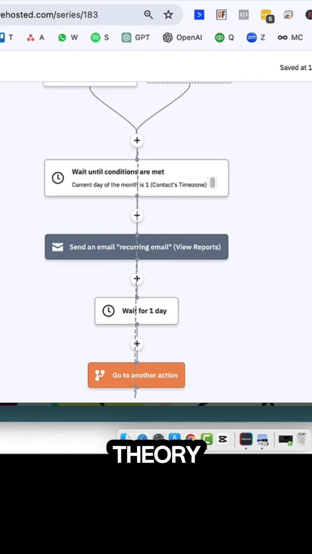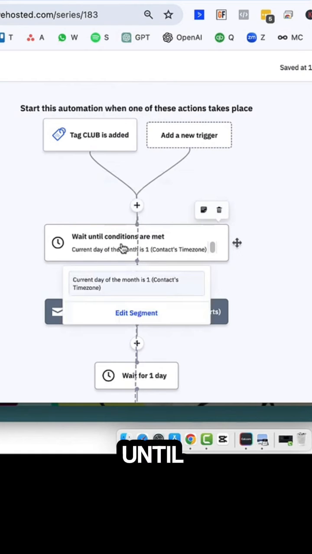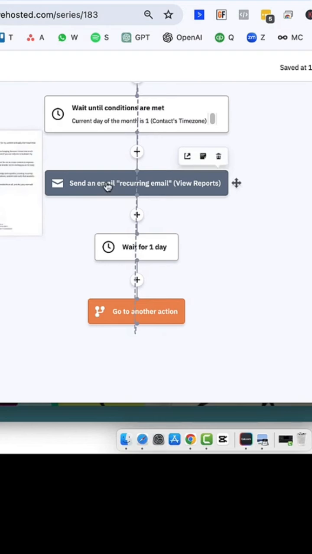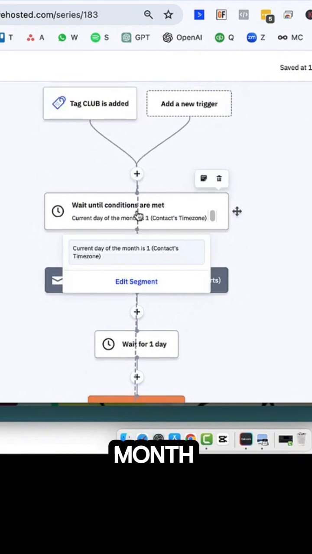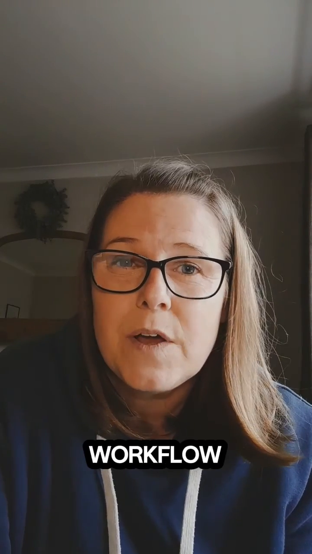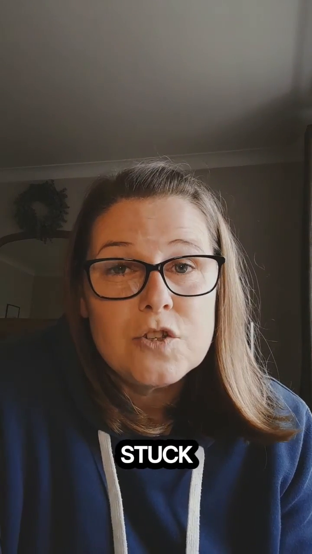So in theory, what should happen with this is when this tag is applied, it's going to wait until the 1st of the month, then it's going to send an email. Then it's going to wait for a day, then it's going to loop back around to the wait until the day of the month is the 1st again. So that's how you can send a recurring email automation through ActiveCampaign. You can, of course, replicate this workflow with other providers. You don't have to be using ActiveCampaign, but if you get stuck, just drop me a message.